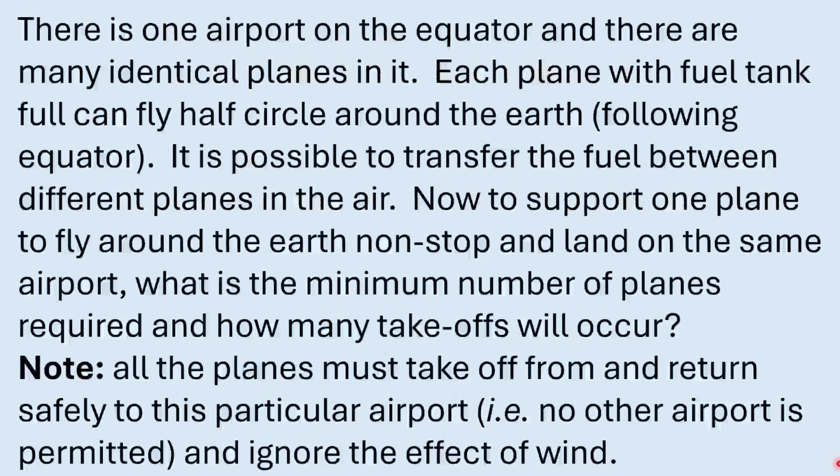There is one airport on the equator, and there are many identical planes in it. Each plane with a full fuel tank can fly half a circle around the Earth. Here we are always talking about flying along the equator. And it is possible to transfer fuel between the planes in the air. For simplicity, we assume it takes no time to do that.